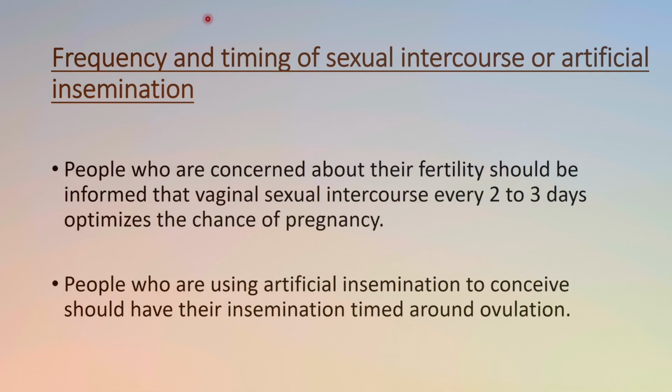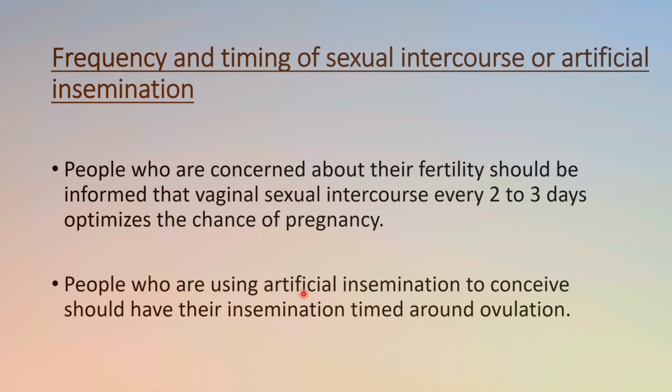Okay, now sometimes the woman might ask about the frequency and the timing of sexual intercourse or artificial insemination. To them we have to tell that people who are concerned about fertility should be informed that vaginal sexual intercourse every 2 to 3 days optimizes the chances of pregnancy. So if they have intercourse on alternate days or even after 3 days, that will carry higher chances of pregnancy.